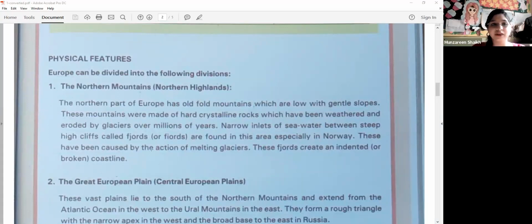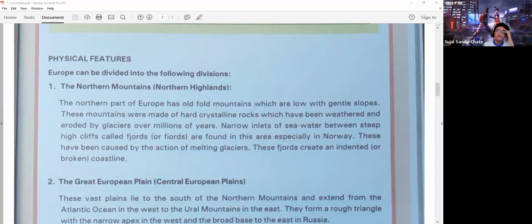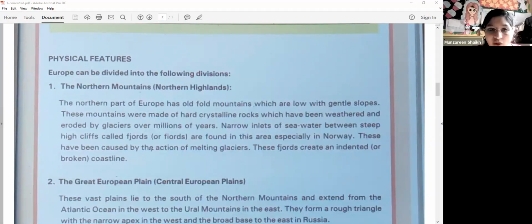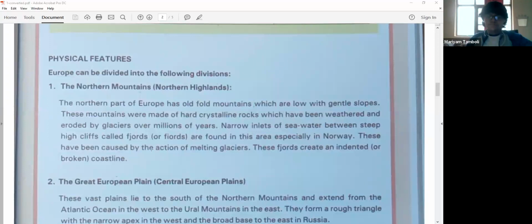Now we will study about the physical features. So Europe can be divided into the following divisions. Number one is the northern mountains. Okay. Now let's see what are the physical divisions of Europe. Number one is the northern mountains, which are also called the northern highlands. The northern part of Europe has old fold mountains. Please underline this. Which part of Europe has old fold mountains? The northern part.